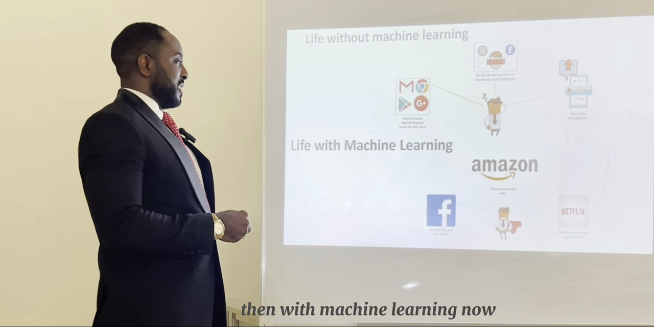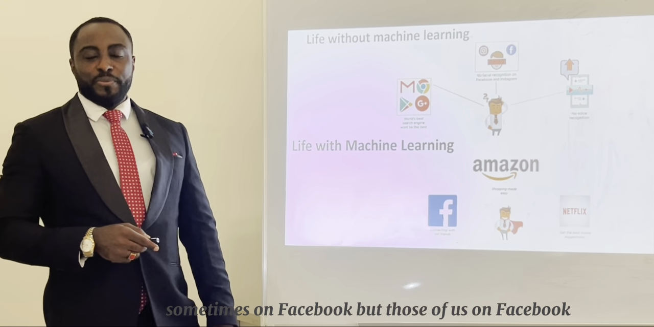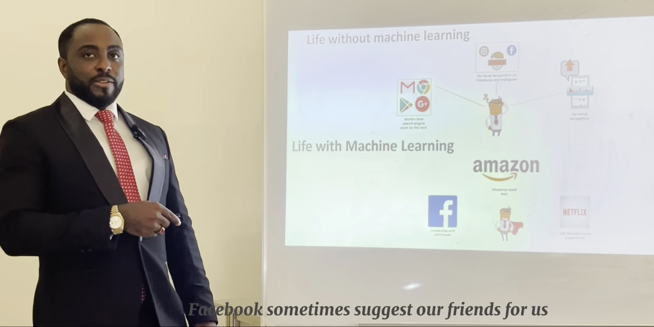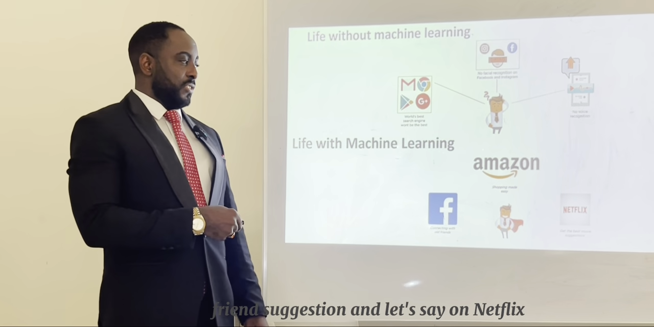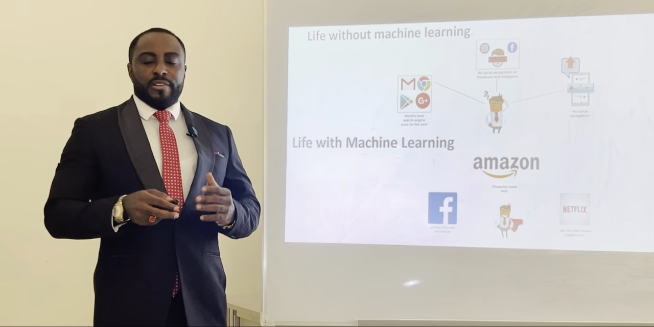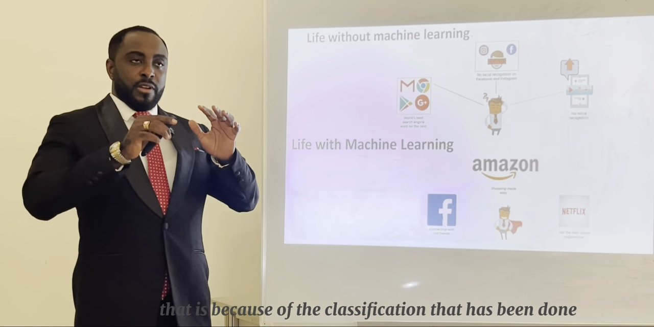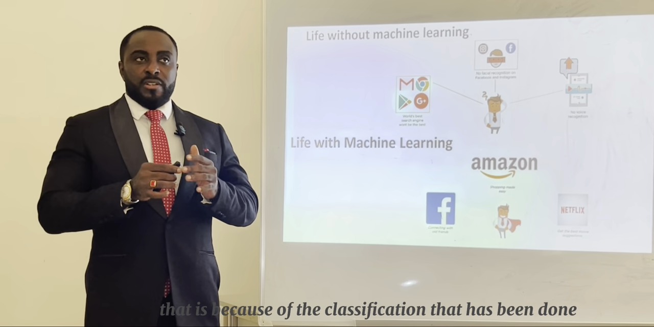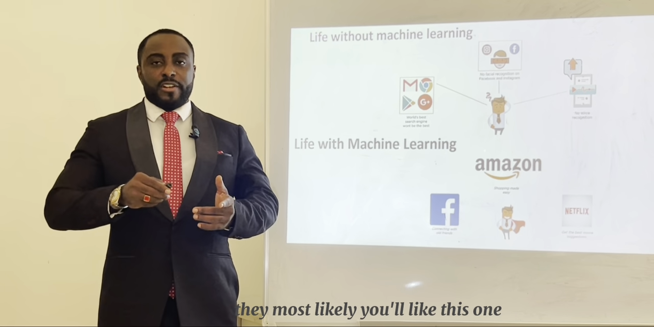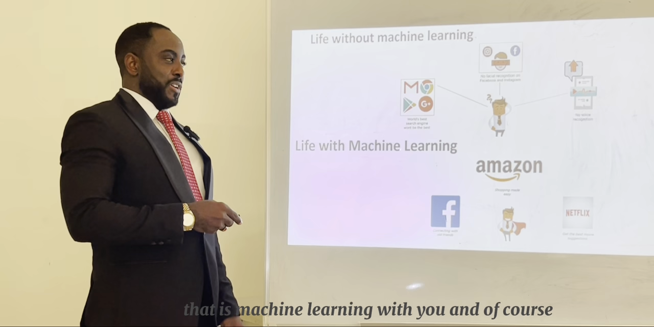Then with machine learning now, for those of us on Facebook, we can see that Facebook sometimes suggests friends for us, friend suggestion. And on Netflix, sometimes you are done watching a movie, and Netflix tries to tell you that you also want to see this movie. That's because of the classification that has been done. Netflix is trying to say, since you already like this movie, then most likely you like this movie because of the 75 to 100% similarities. So that is machine learning at work.